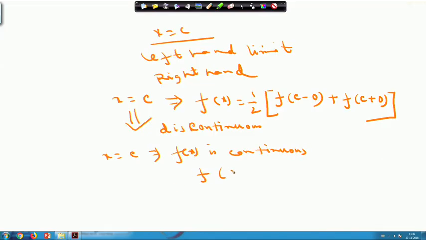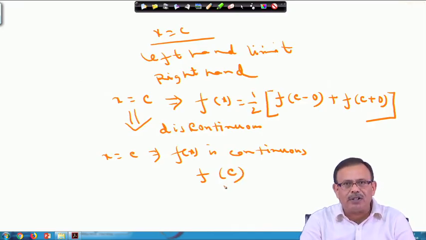and if at x equals c f x is continuous, in that case the value will be f c. So, I hope it is clear, whenever a function f x is given, we are finding the Fourier series, either the function f x will be continuous in the entire range alpha to alpha plus 2 pi, or there may be a certain point of finite number of discontinuities.